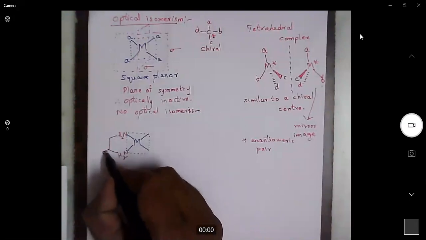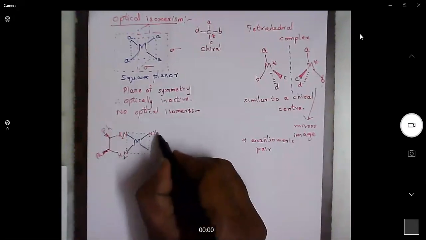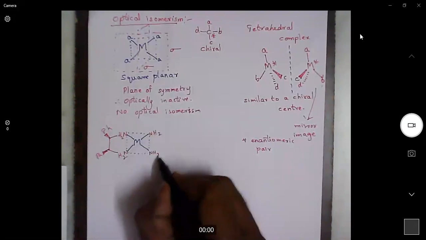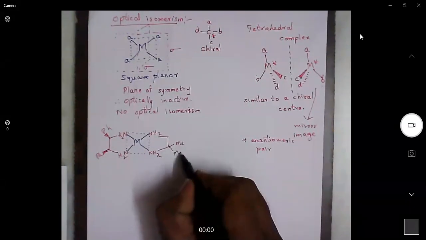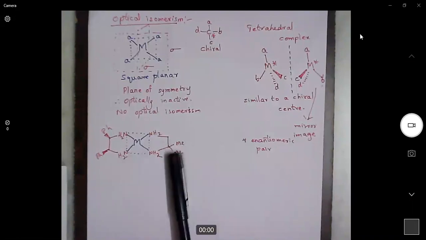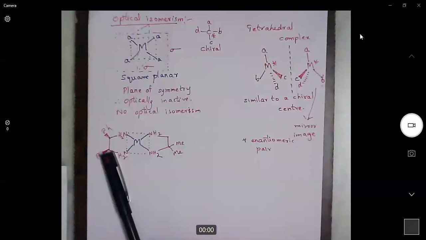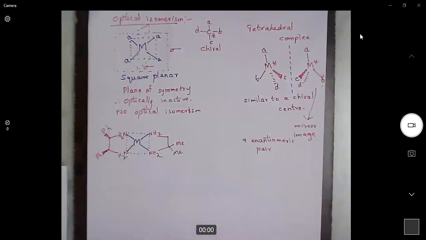In this case, on one side we have this ligand, and on the other side we have different substitution on the side chain. Here we have two methyl groups. These two methyl groups may have a plane of symmetry, but these two phenyl groups, because they are in the same plane, don't have a mirror plane.